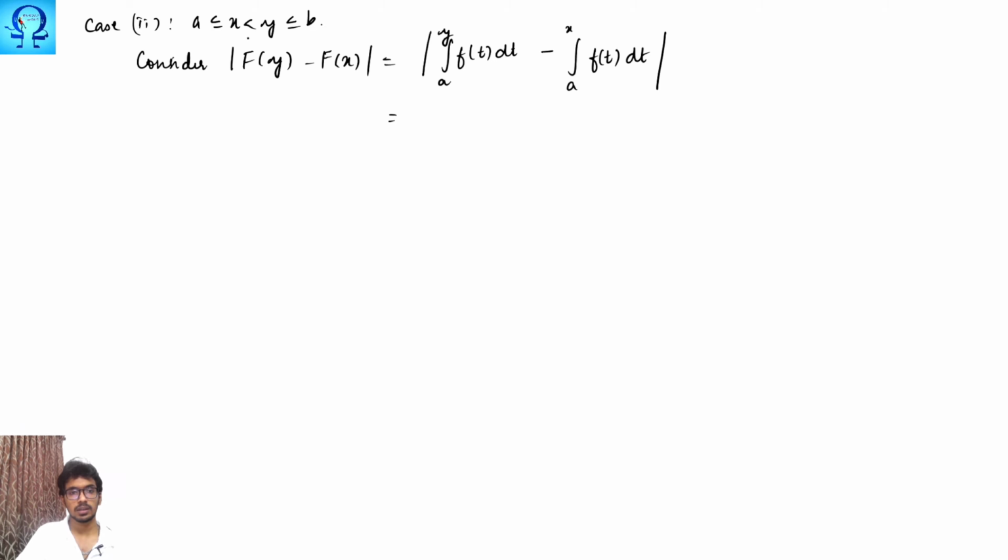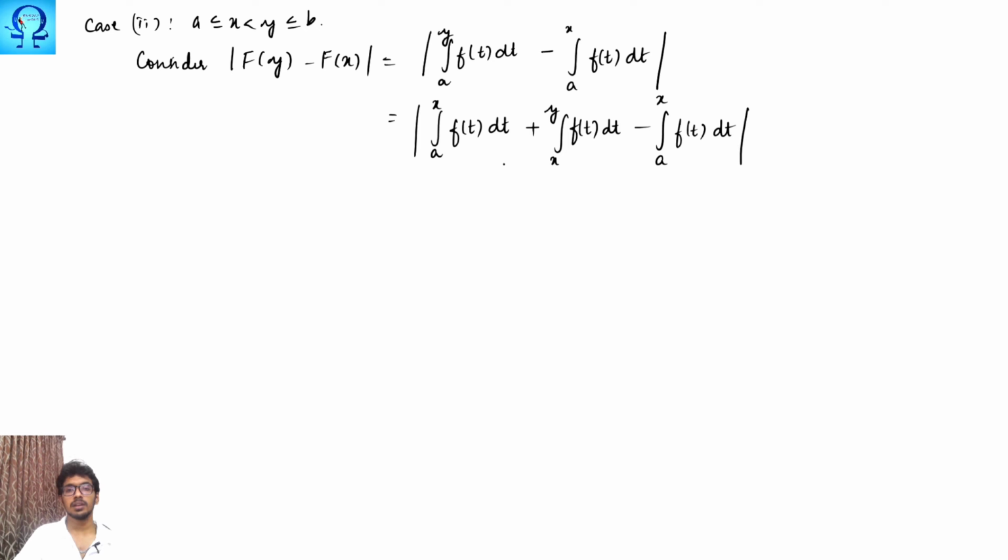If you look here, first comes x and then comes y. Therefore, this integral may be split as integral from a to x of f of t dt plus integral from x to y of f of t dt, minus integral from a to x of f of t dt. These two terms get cancelled and we are left with what? Integral from x to y of f of t dt.